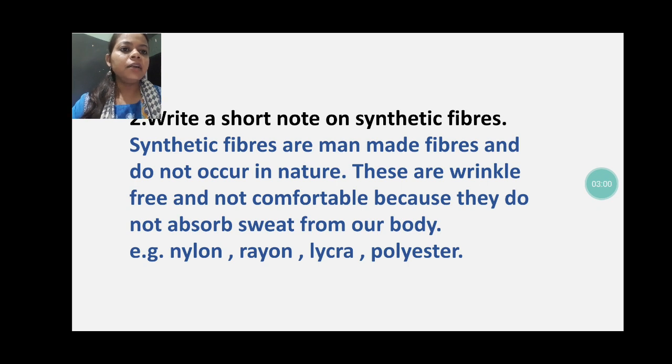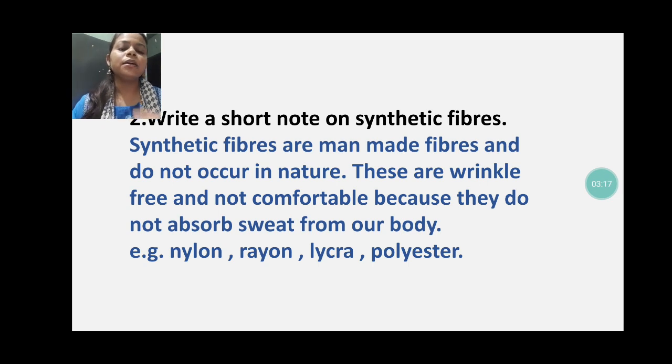Synthetic fibers are man-made fibers and do not occur in nature. Obviously it is not obtained from nature. It is synthesized in the laboratory by human beings. These are wrinkle free and not comfortable because they do not absorb sweat from our body.